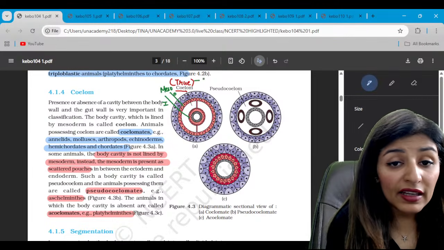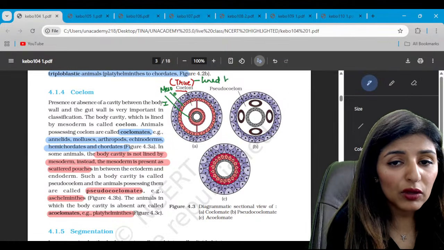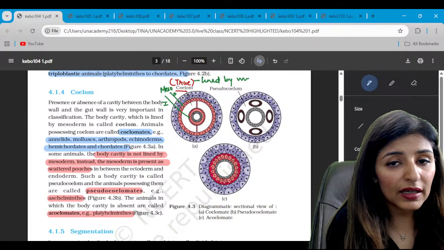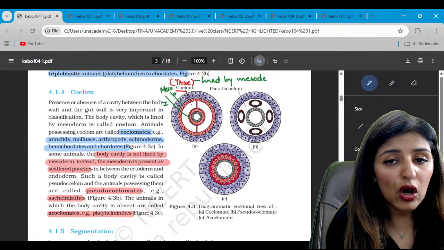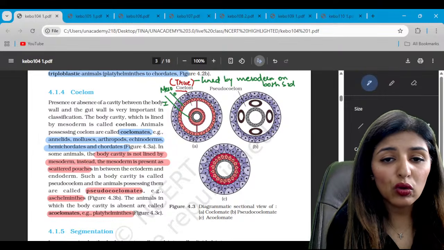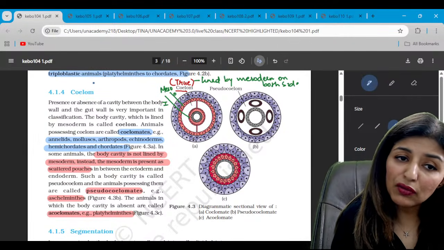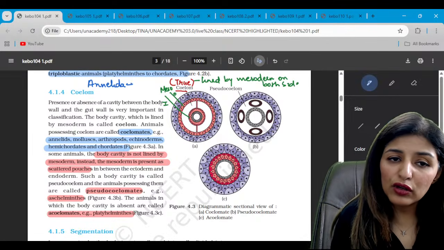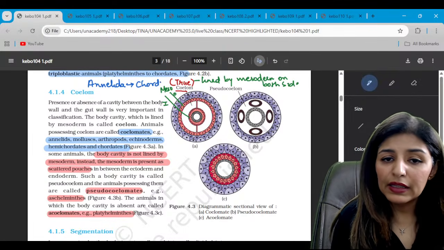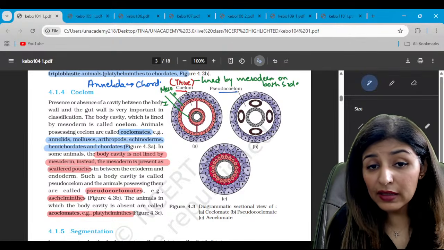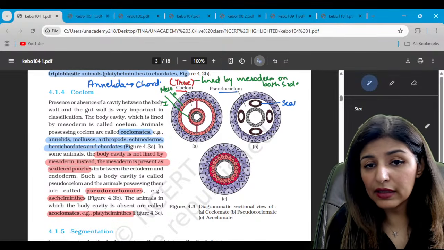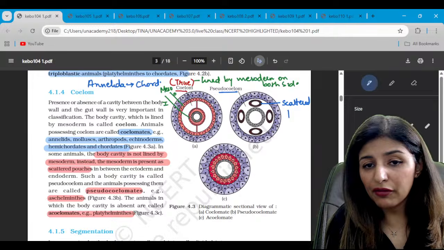When the body cavity is lined by mesoderm on both sides, this is called true coelom. So which all are the true coelomates, guys? True coelomates start from Annelida till Chordata. Is that clear? Then where we see the scattered pouches, these are the scattered pouches of mesoderm.